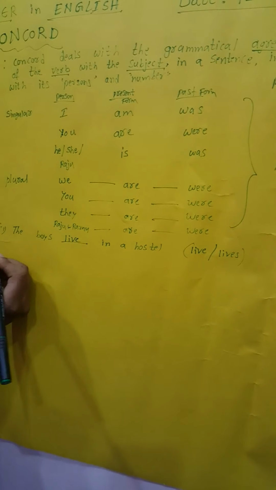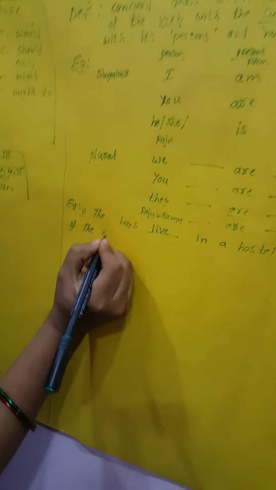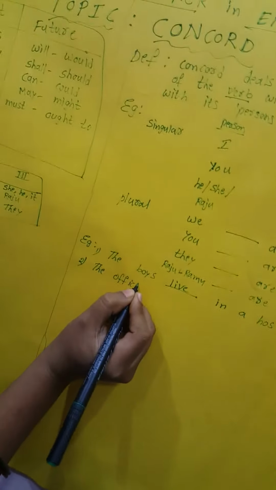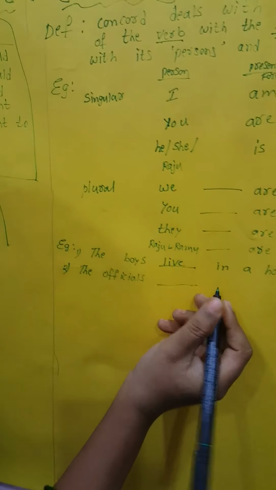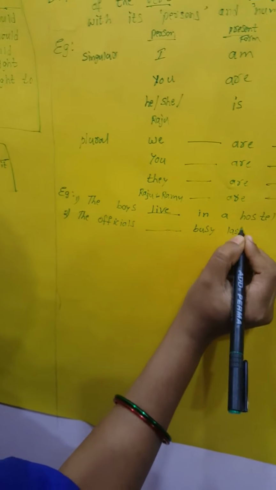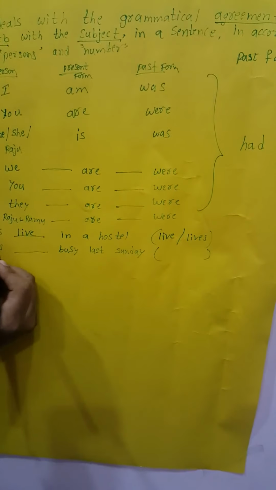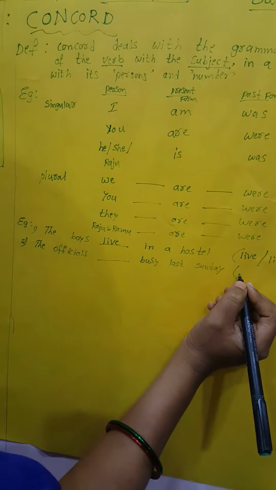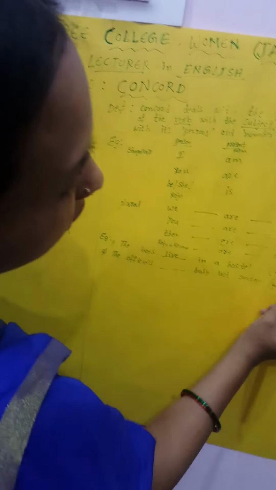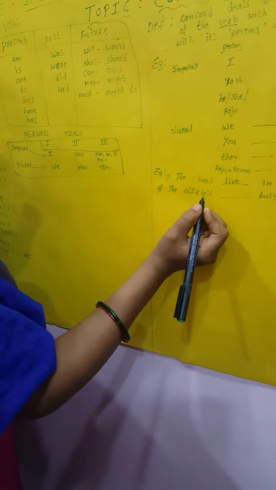And the second example: the officials dash busy last Sunday. Here two words are given, was or were. Which one is suitable here? Officials is not singular, it is plural.